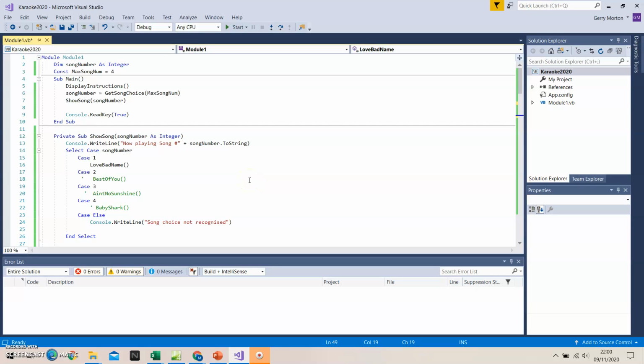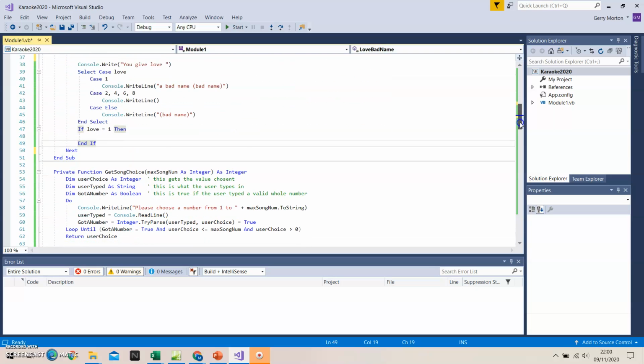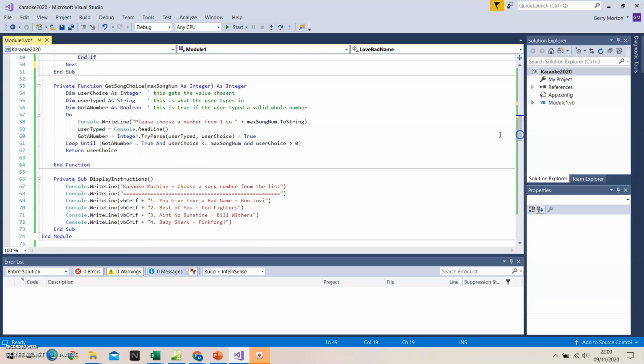In this tutorial, we are continuing with our karaoke machine, and we have dealt with song number 1. So we're going to have a look at song number 2, which is Best of You by the Foo Fighters. On the way to having a look at that, we will have a look at the code for Get Song Choice. So Get Song Choice is a function, and that means it will send an answer back to us. You can see the very last thing that it says is return user choice.